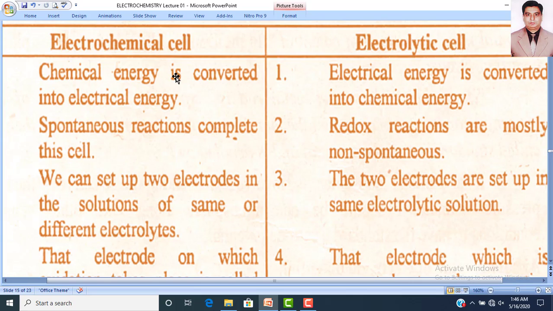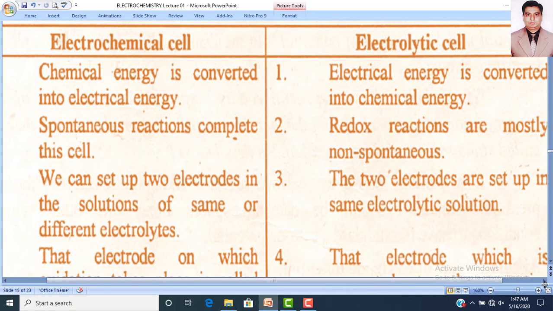So number one, you can say it is the reverse of this point, because chemical energy is converted into electrical energy in the electrochemical cell, while electrical energy is converted into chemical energy in the electrolytic cell.